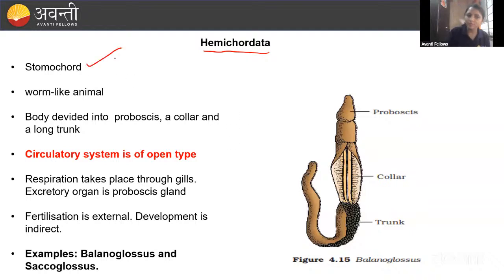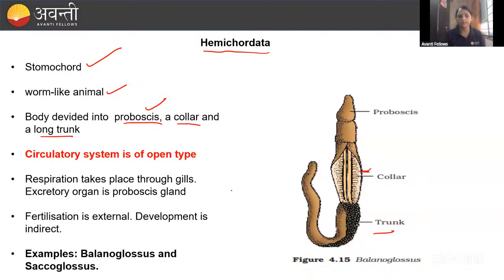Okay, it is having the stomochord, and all the hemichordates are worm-like animals, and the body is divisible into the proboscis, collar, and the long trunk. It does not have a head-like structure. Instead of a head-like structure, it is having the proboscis. Okay, and the collar is there. Here you can see the collar, and it is having the trunk. Remember this diagram, the Balanoglossus diagram.